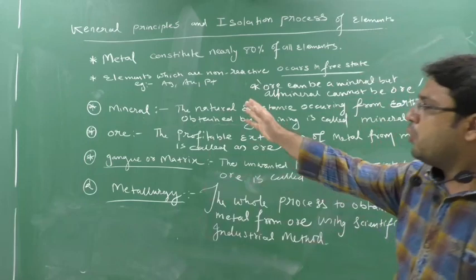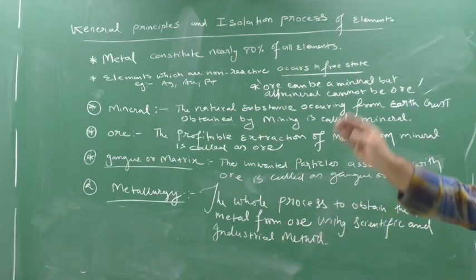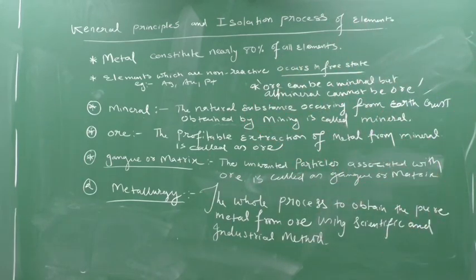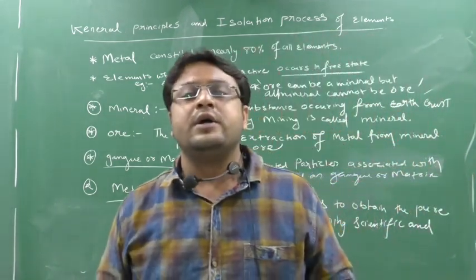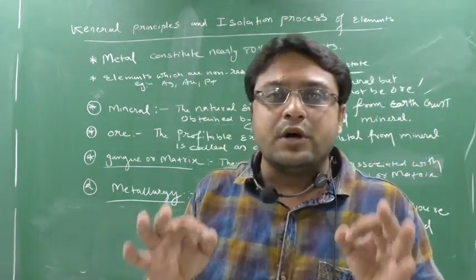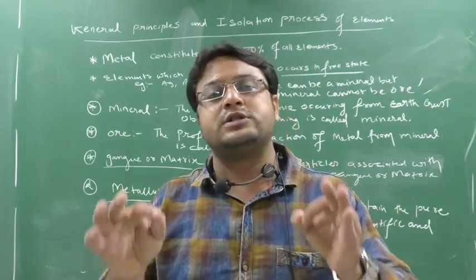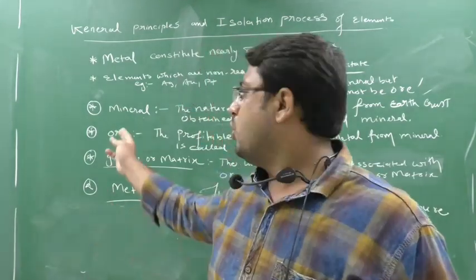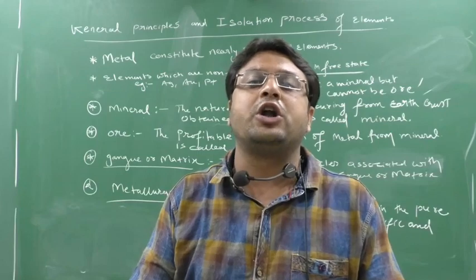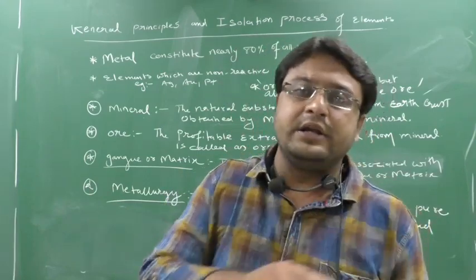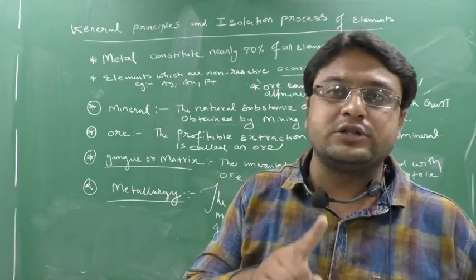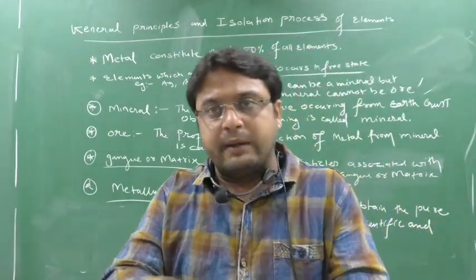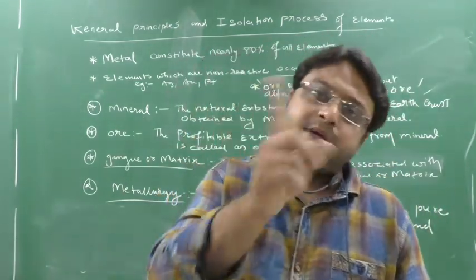I hope you have understood all the definitions of mineral, ore, gangue and metallurgy. Once more I will repeat. Mineral means the natural substance occurring in the earth's crust, obtained through mining. Then comes ore. Ore means the profitable extraction of metal from the mineral. So an ore can be a mineral, but every mineral cannot be an ore.